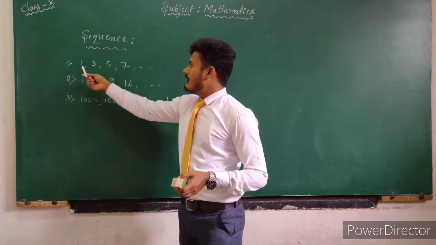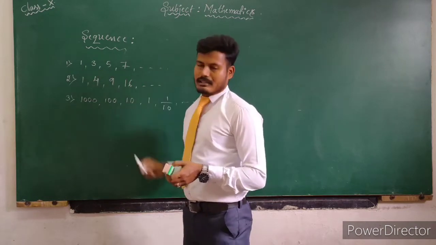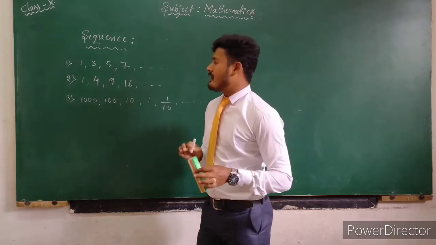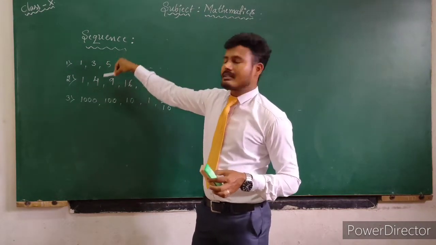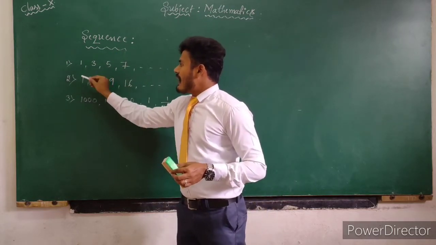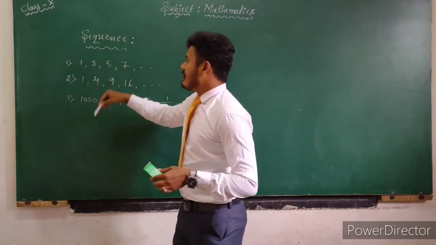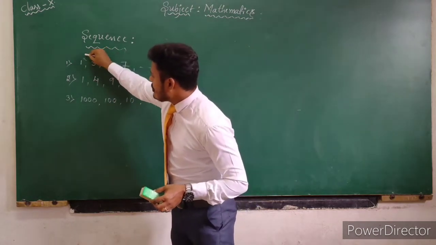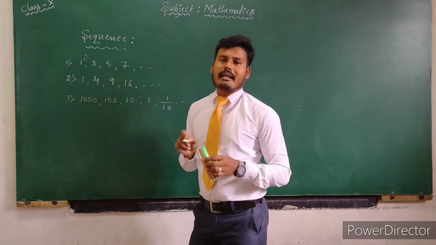By observing these examples, what is the common change in the first example? It is very easy to understand. If we add 2 to its preceding term, you will get the succeeding term. That means if we add 2 to the first term, you will get the second term.